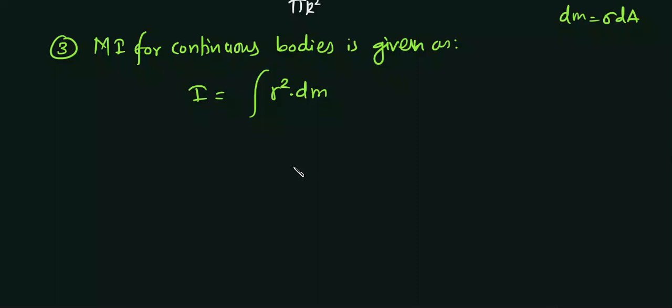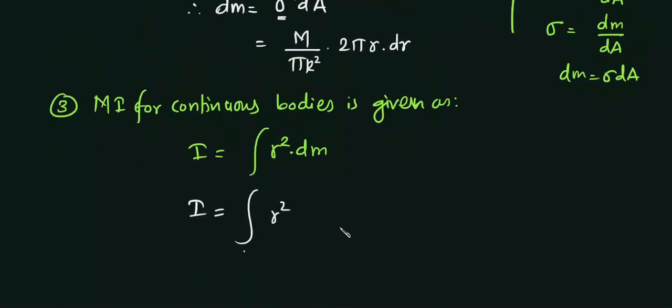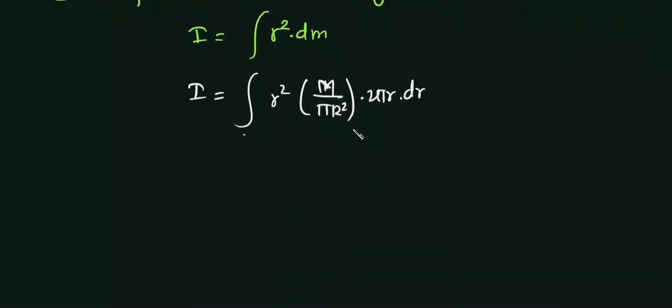Integration means summation of all the small elements. So this moment of inertia will be the integral of r square, and what is this dm? dm is m upon pi r square into 2 pi r dr. Here r is changing, and dr is the integrating variable.